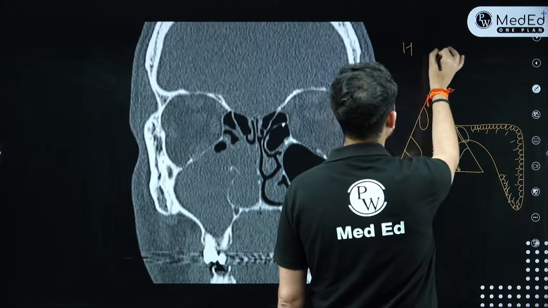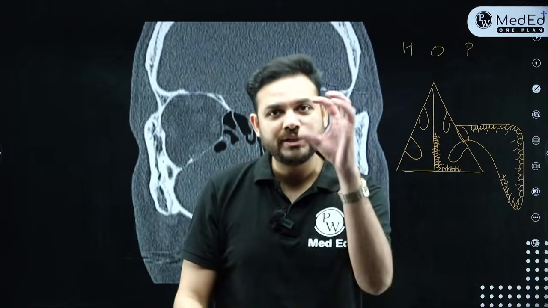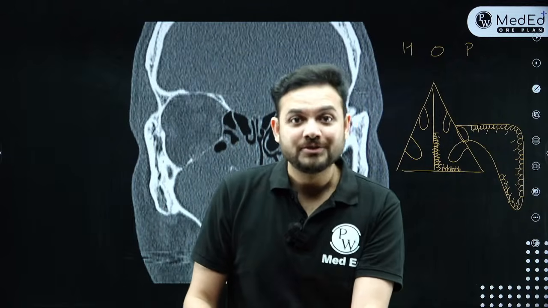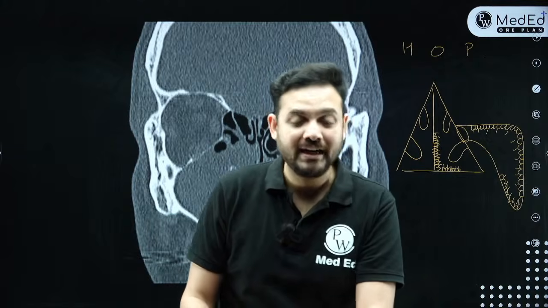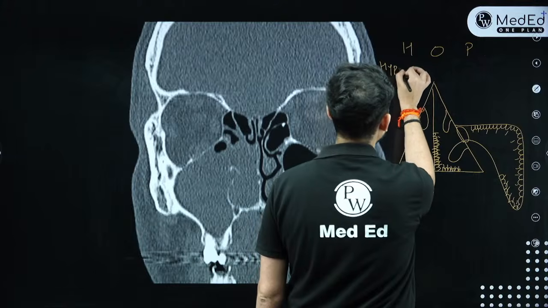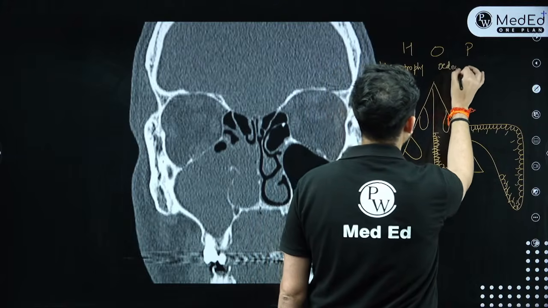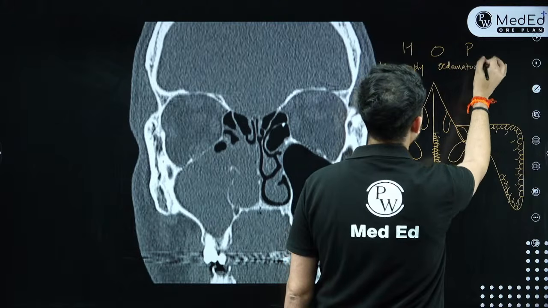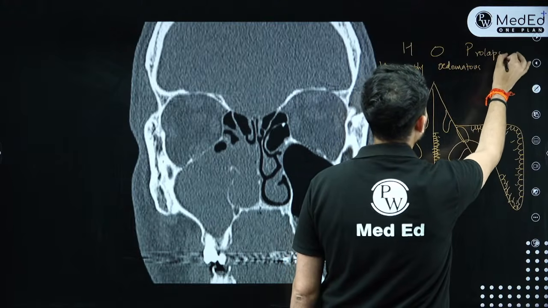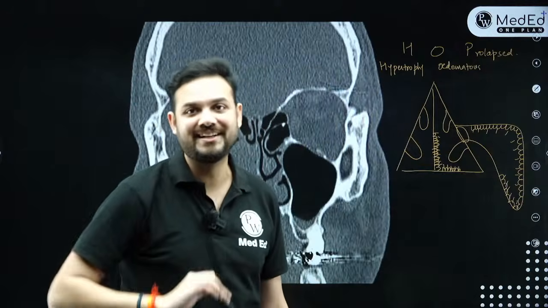Polyp means any mass which hops out. Any mass which hops out. It will look like it has jumped out. It's hopping out. So if it is hopping out, what does a hop mean? Any mass in the nasal cavity which is hypertrophied, edematous, and prolapsed. So what exactly is a polyp? It is a hypertrophied, edematous, prolapsed mass inside the nasal cavity.